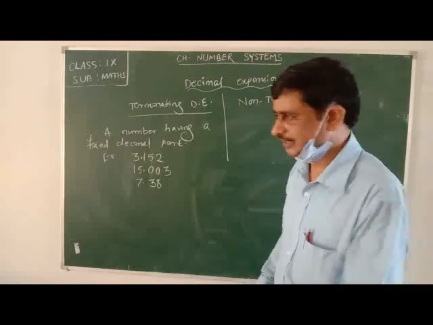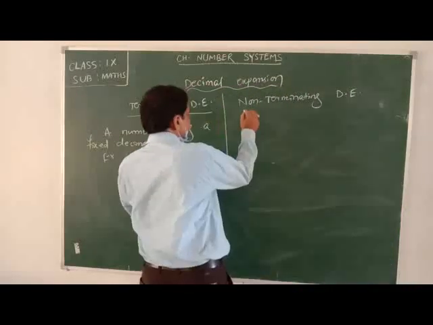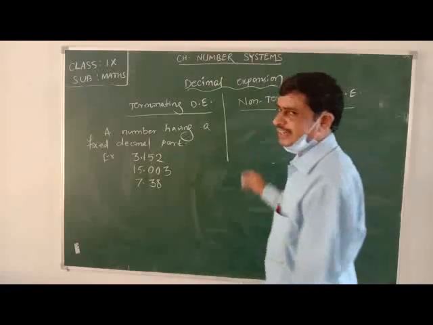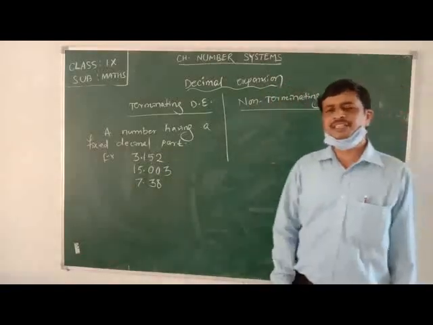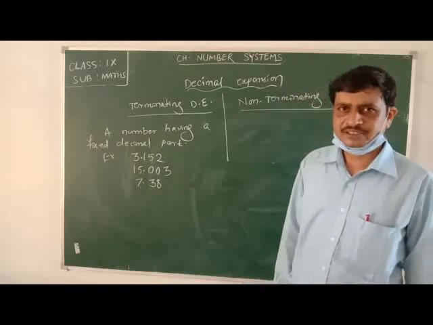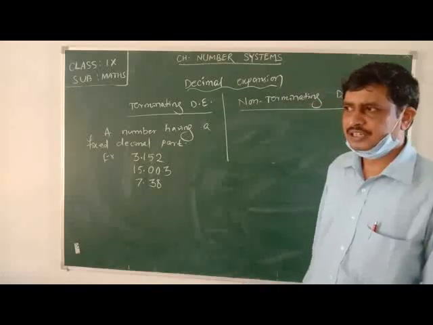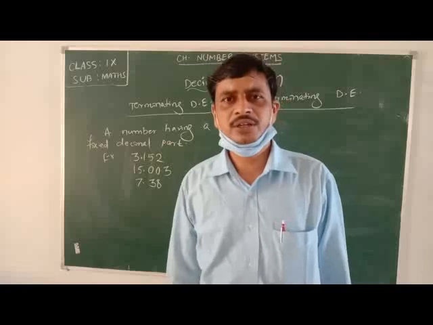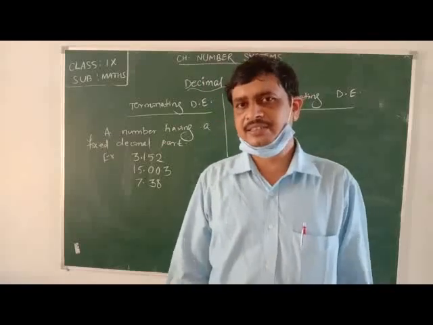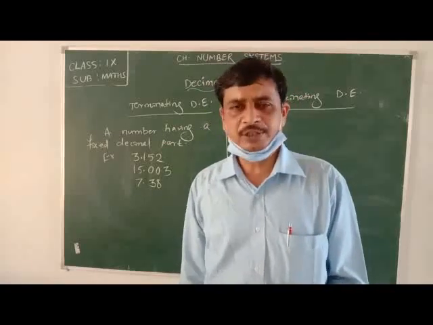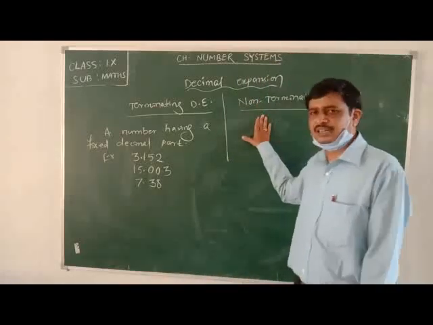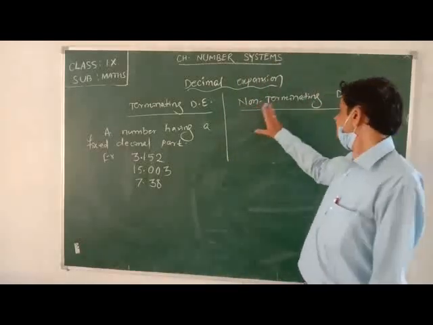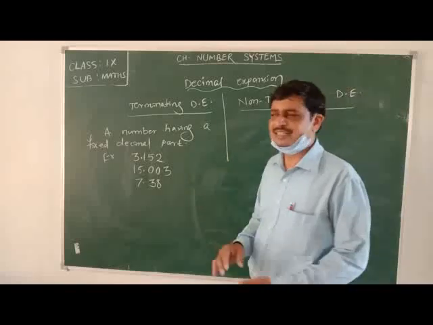But non-terminating decimal expansion means when a number does not have a fixed decimal part. The number doesn't end at any place, and it is continued indefinitely. Such an expansion of the number is said to be a non-terminating decimal expansion.